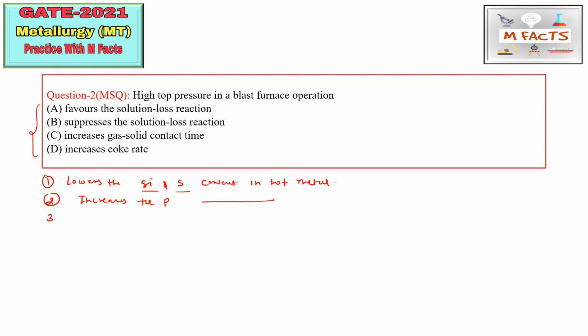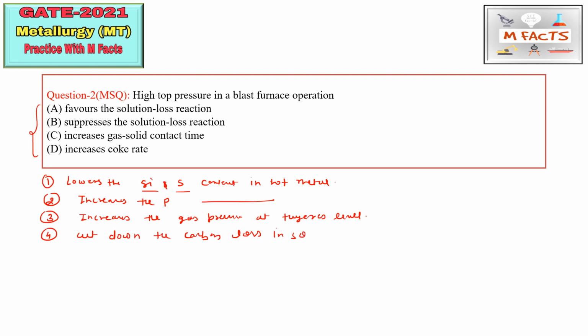The third point is that it increases the gas pressure at the tuyere level. The fourth one is that it cuts down the carbon loss in the solution loss reaction. In another way we can say that it suppresses the solution loss reaction.